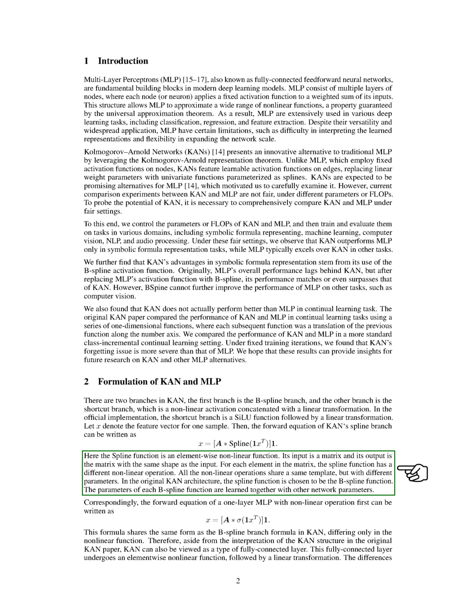In the original KAN architecture, the spline function is specifically chosen to be the B-spline function, and its parameters are learned alongside the other network parameters. In contrast, the forward equation for a one-layer MLP with a nonlinear operation can be similarly expressed, differing only in the type of nonlinear function used. Thus, aside from the interpretation provided in the original KAN paper, we can also view KAN as a type of fully connected layer that applies an element-wise nonlinear function followed by a linear transformation.